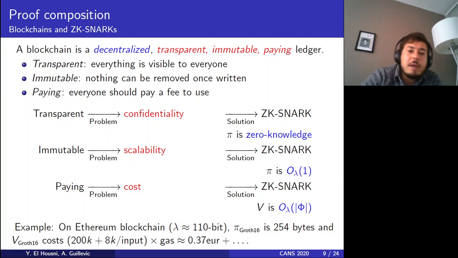This transparency results in a confidentiality problem. ZK-SNARKs can be a solution because those are zero-knowledge proofs. Immutability results in a scalability problem. This can also be somewhat solved with ZK-SNARKs because the proof is constant size. And paying results in a cost problem, which can also be somewhat solved with ZK-SNARKs because the verification in our case is constant time with respect to the public input.